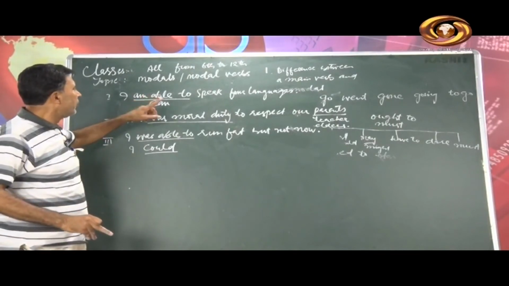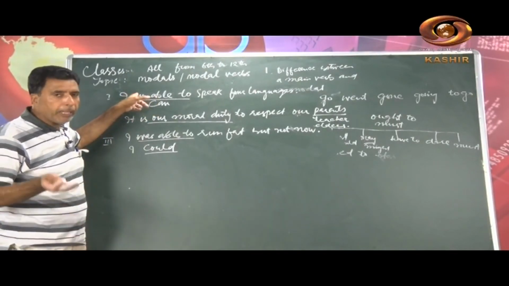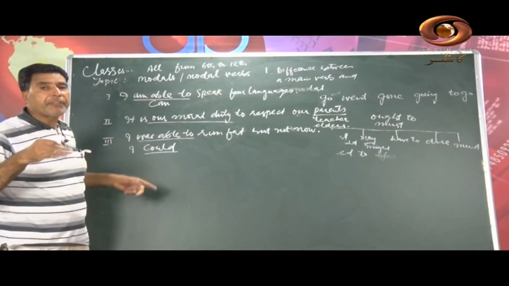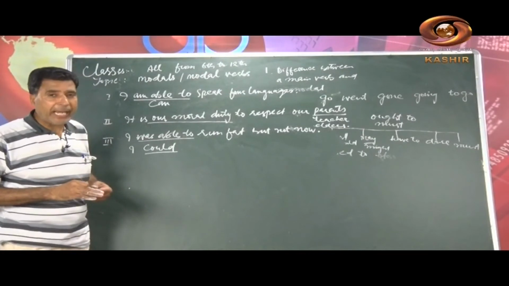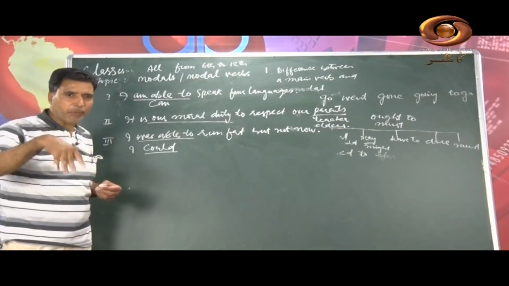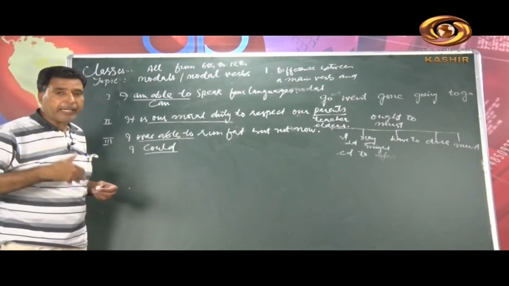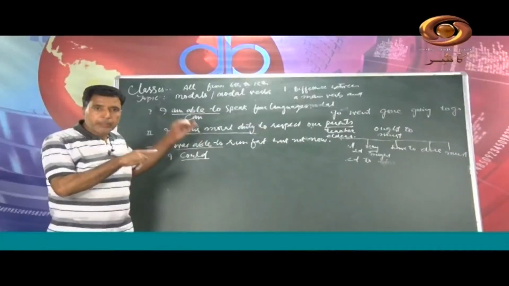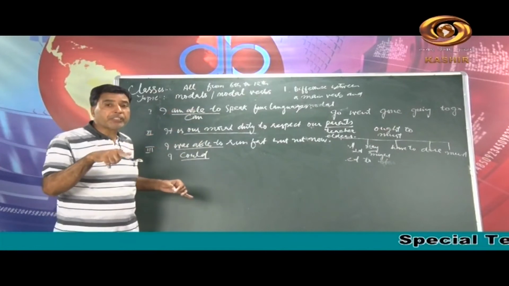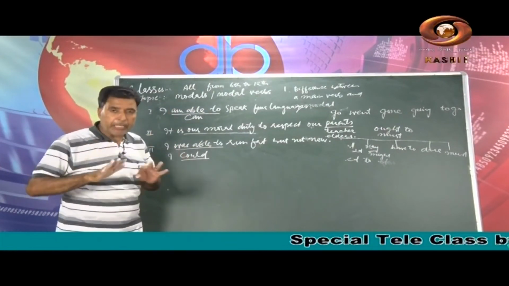That's why I have told you that we write can for present ability and we write could for past ability. And not only that, there are other uses that I am going to tell you later on, but here let me tell you one more example of could. So can here is present ability and could here is past ability.